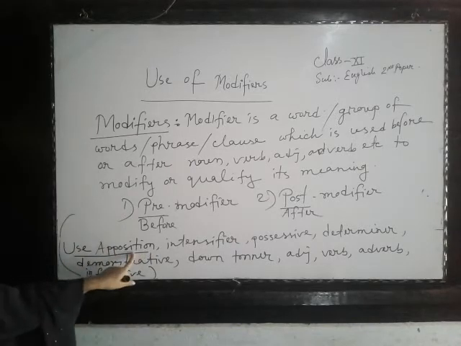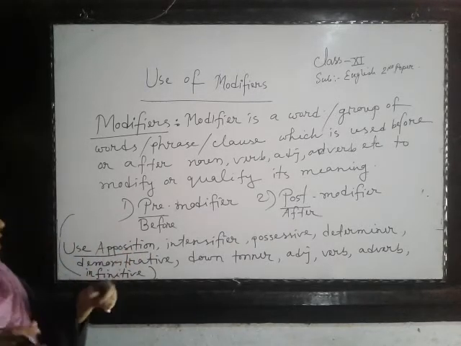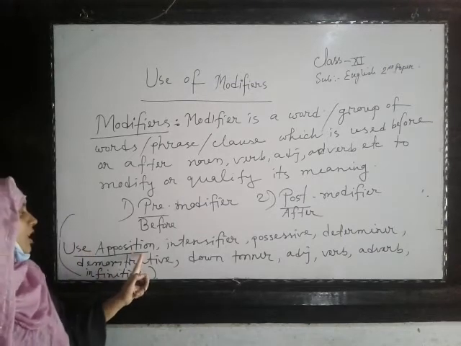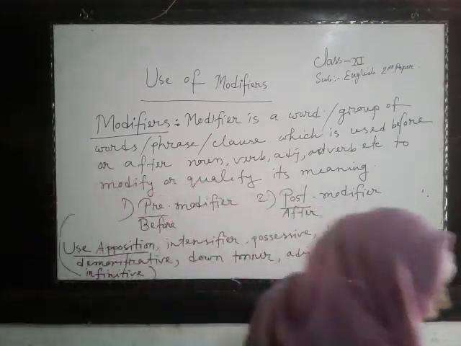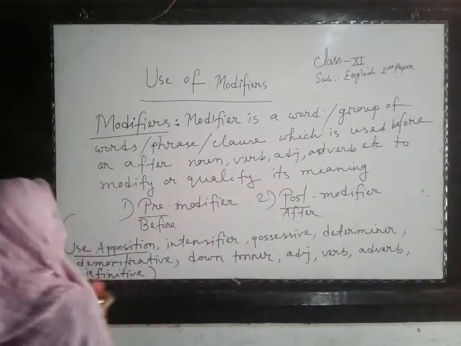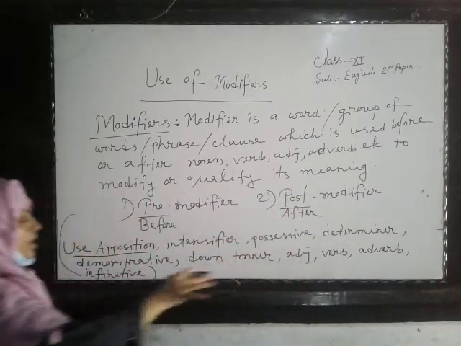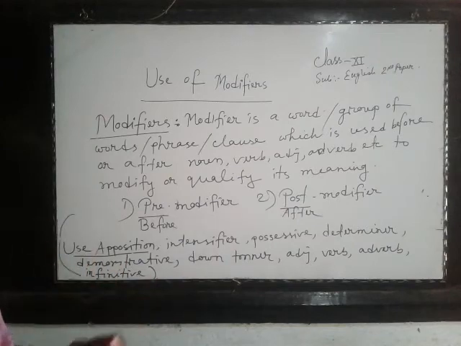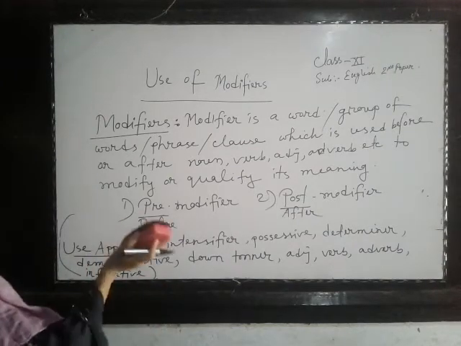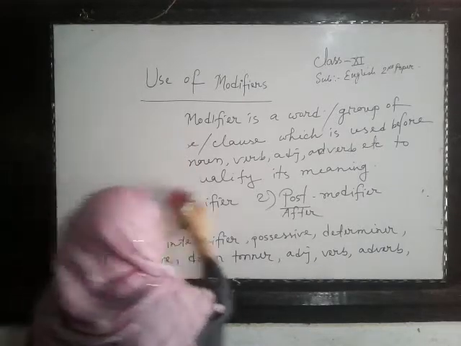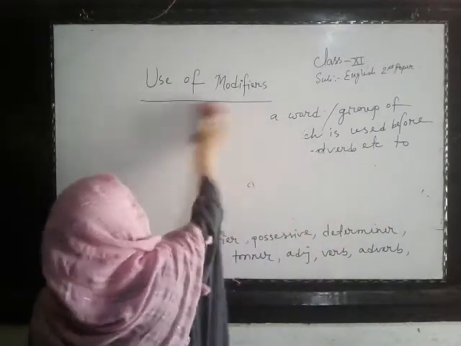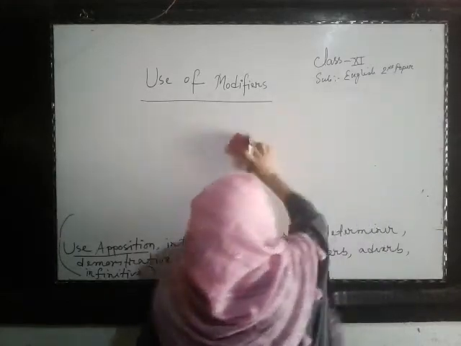If you don't know what apposition is, you can't use it in your answer as a modifier. So you have to know the meaning of these terms. So we will know about these terms now.